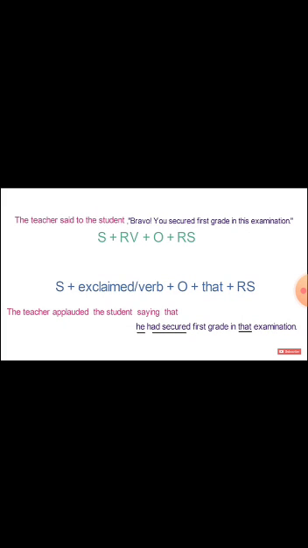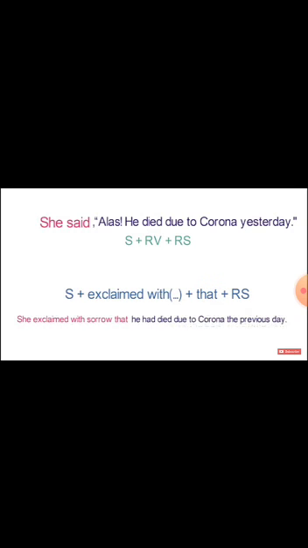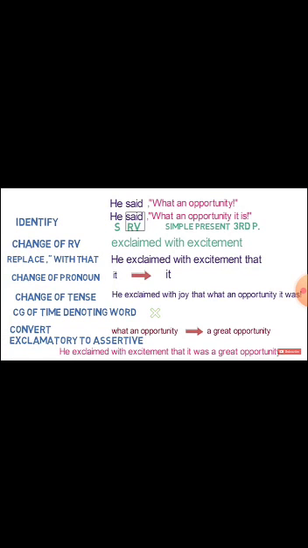The teacher applauded the student, saying that he had secured first grade in that examination. She said, "Alas, he died due to corona yesterday." Then she exclaimed with sorrow that he had died due to corona the previous day.